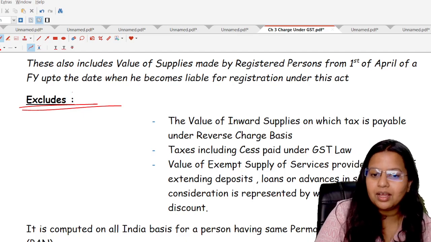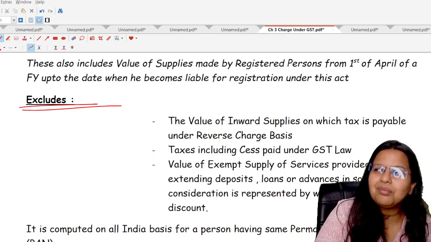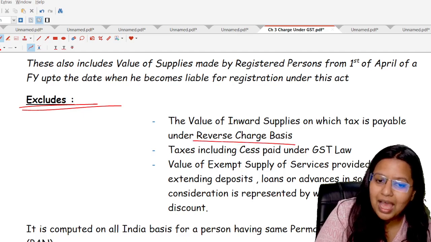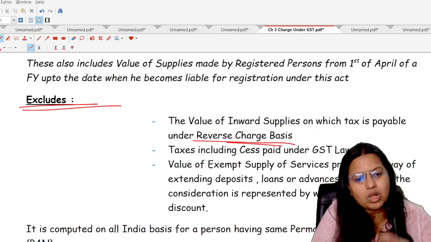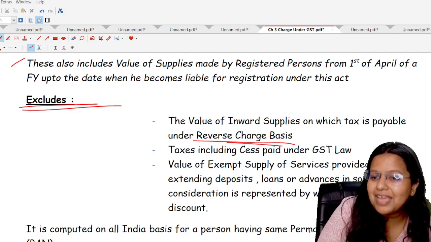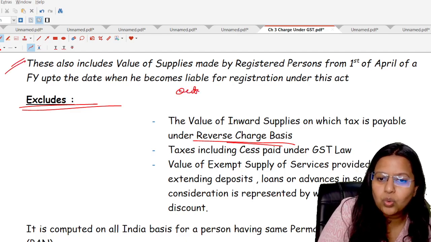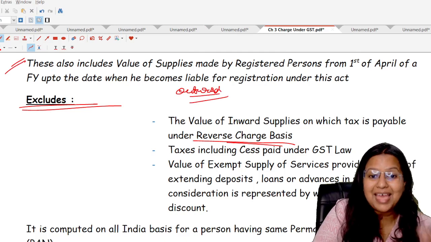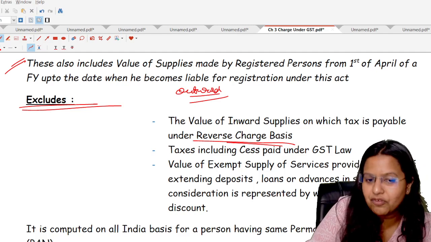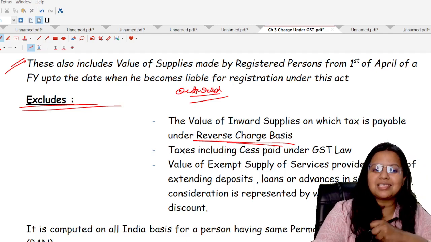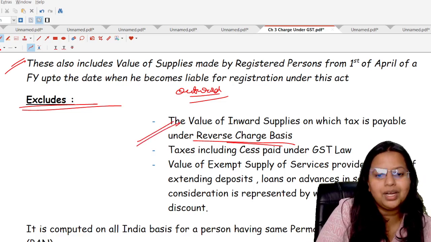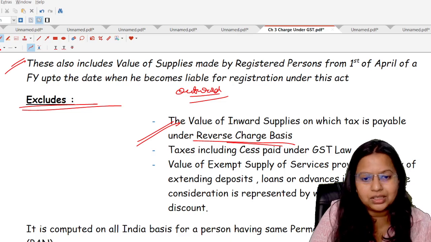You know now? So today, we have a misconception, a misperception, that as we are paying the tax to the government, it should also be calculated in our supplies. The supplies which we calculate are the outward supplies. It means the supplies which we are making to another person. But in the case of reverse charge basis, we are getting the supply, that is an inward supply first. So it will be excluded from the turnover. It is not going to be included in the turnover.